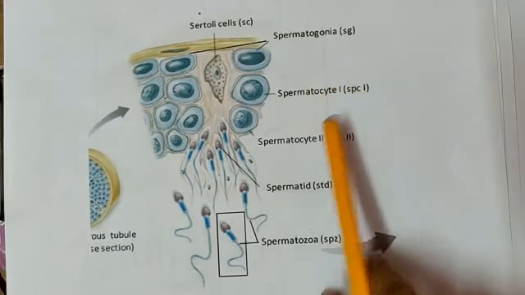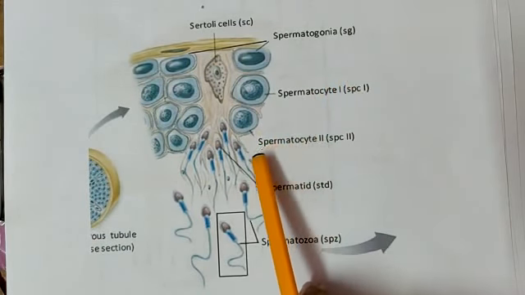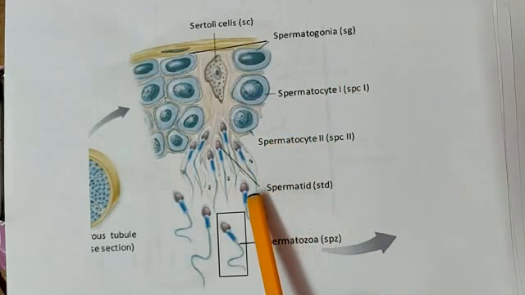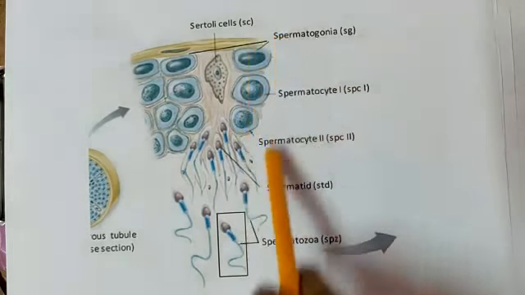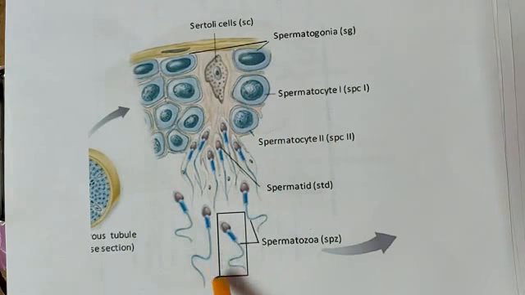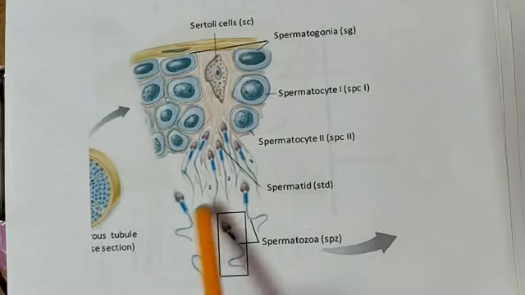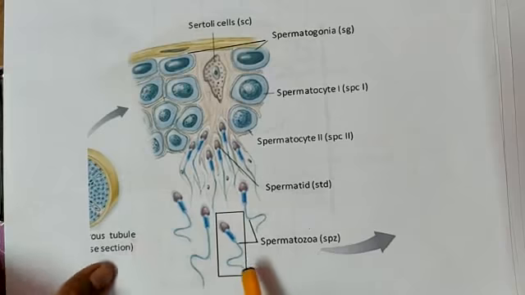The spermatogonia, the primary spermatocyte, secondary spermatocyte, spermatids and spermatozoa. Can you see the picture? So, a single sperm we are going to enlarge and see what all we can see.